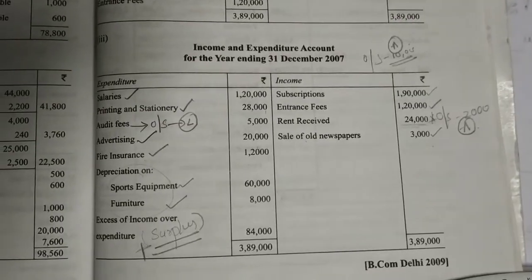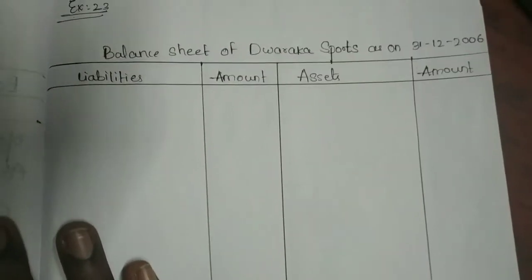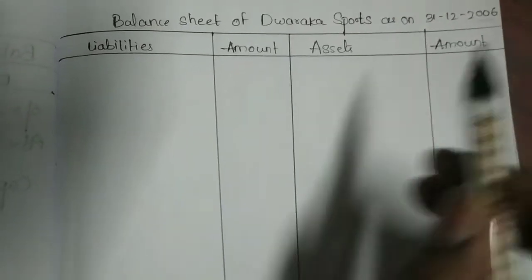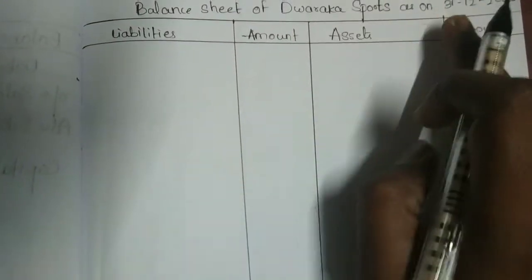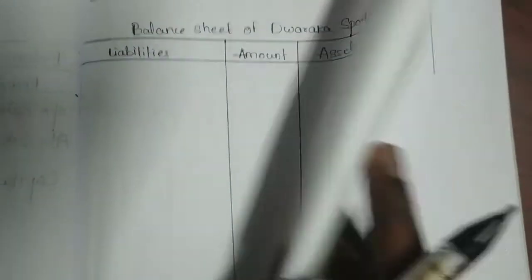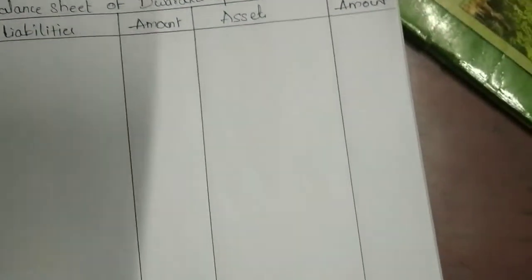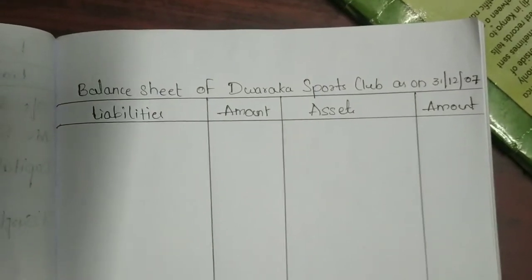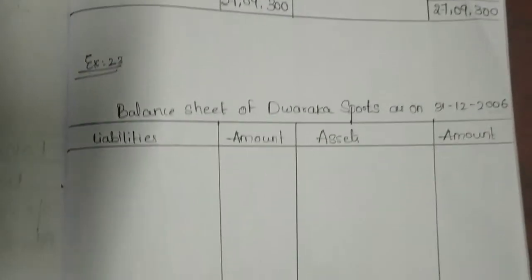So now let's see the answer. We have to prepare two balance sheets. One is the opening balance sheet as on 31/12/2006, so I have taken the balance sheet of Dwaraka Sports Club as on 31/12/2006, and I have also taken the closing balance sheet of Dwaraka Sports Club as on 31/12/2007. So we have to prepare two balance sheets, the opening balance sheet and the closing balance sheet.